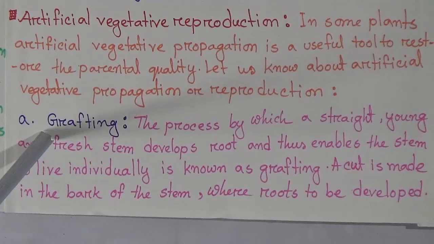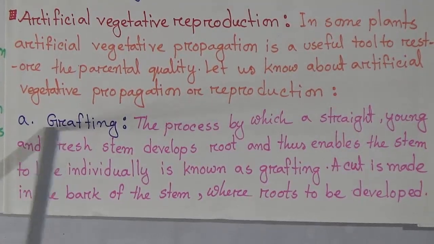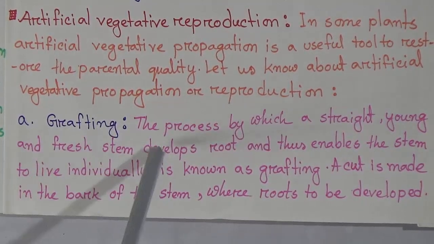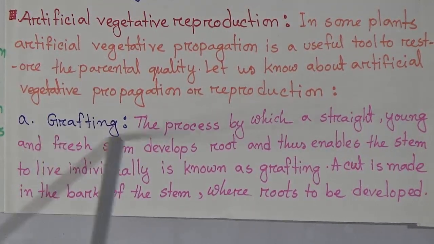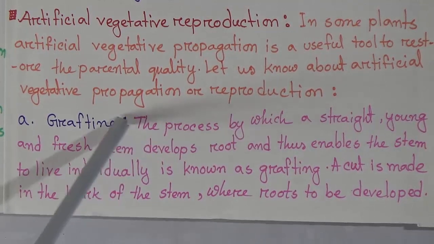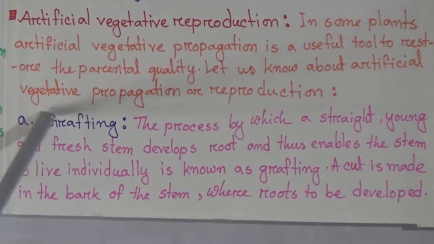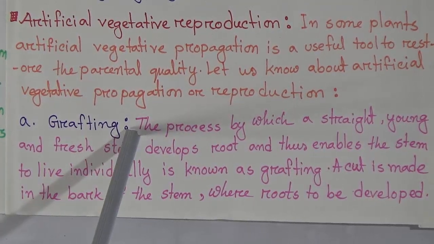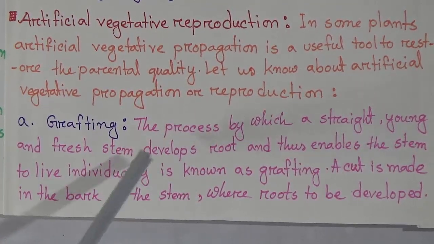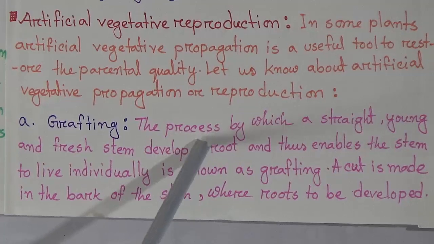First, artificial vegetative reproduction is grafting. Students, this part is very important and you are familiar with this because you read it in your previous science book, but we will discuss it again. So, listen carefully and learn it properly.